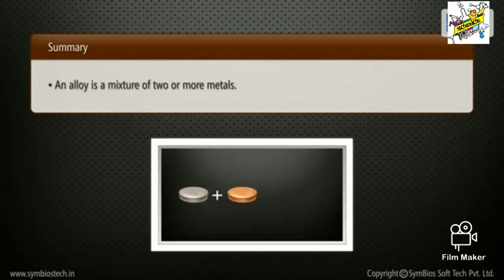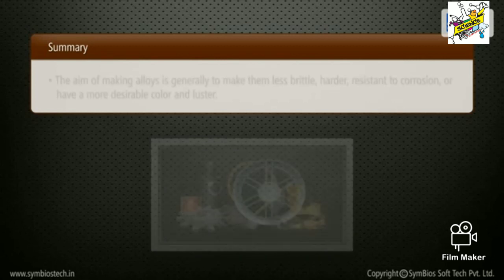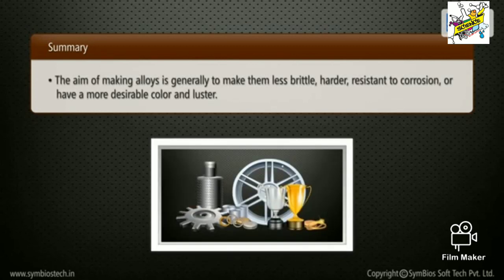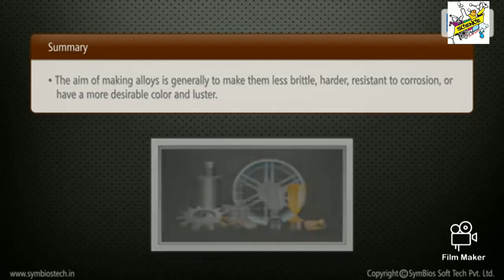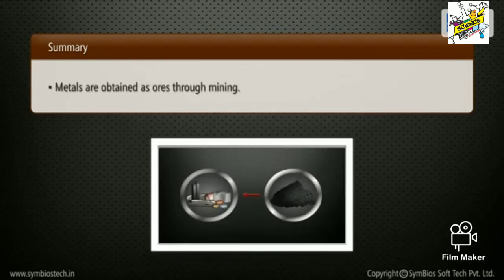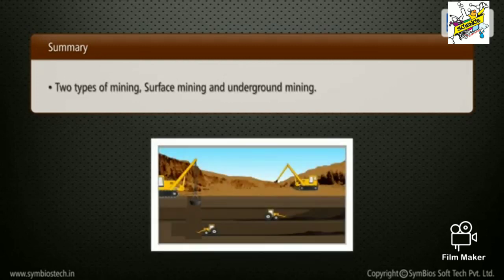An alloy is a mixture of two or more metals. The aim of making alloys is generally to make them less brittle, harder, resistant to corrosion, or have a more desirable color and luster. Metals are obtained as ores through mining. There are two types of